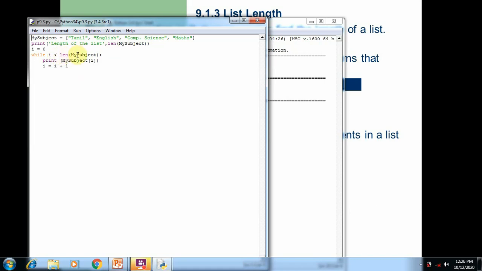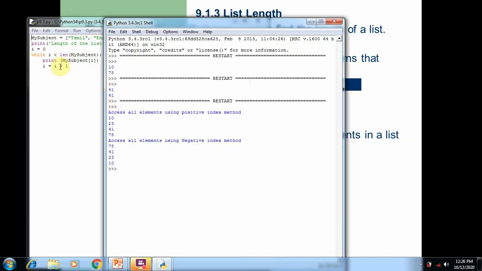But here we use the len function because we don't know how many elements are in the list. If you know the number of elements, then you can specify the number here. If you don't know, then you can use the len function to find the number of elements, and use the length function's value as the condition for the upper limit in the while loop.